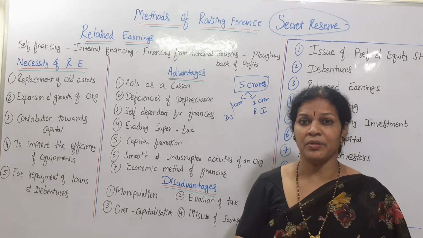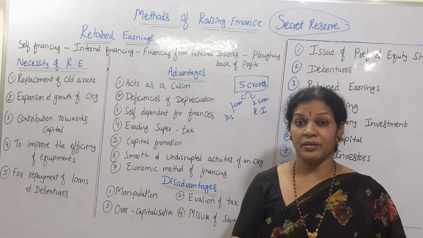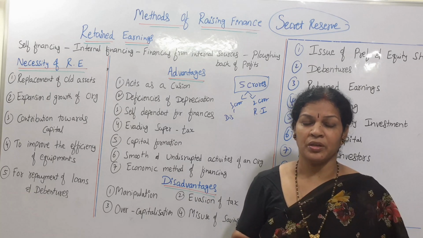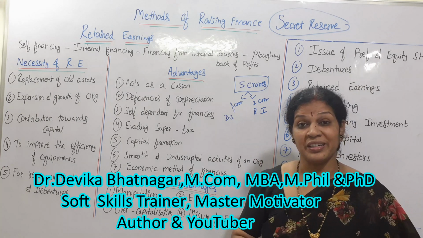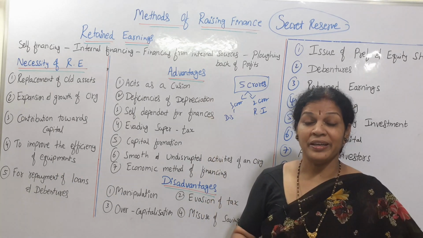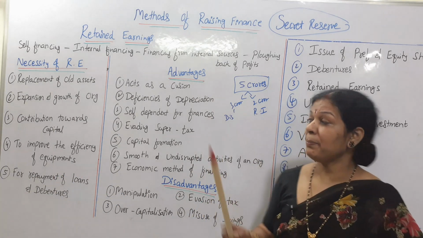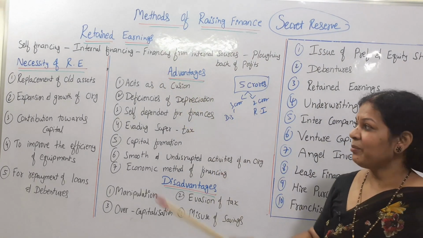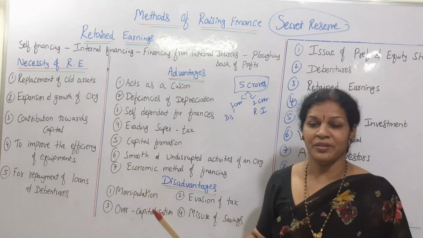It is not required to convey the secret reserve to all the members of the company, maybe shareholders or the company employees or anyone directly or indirectly attached to the company. To all these members it is not required to show. Secret reserve is kept secretly to meet or to spend any kind of losses. For that purpose we can keep the secret reserve from the retained earnings only. Am I clear? These are the necessaries of retained earnings.